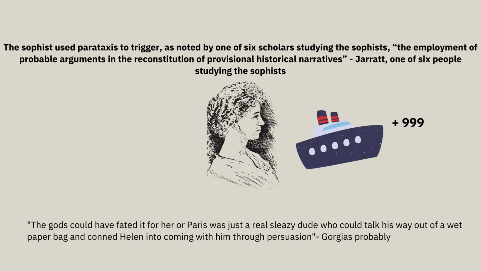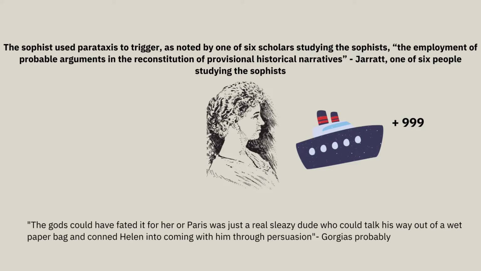And with parataxis, they were able to level the power playing field by making figures or histories who were usually overpowering other ideas be presented with lesser figures' histories to inspire a conversation. As an example, let's look at Gorgias' Encomium of Helen. As a quick recap, the story of Helen is that she caused the Trojan War between Greece and Troy by abandoning her husband and running away with some dude named Paris.